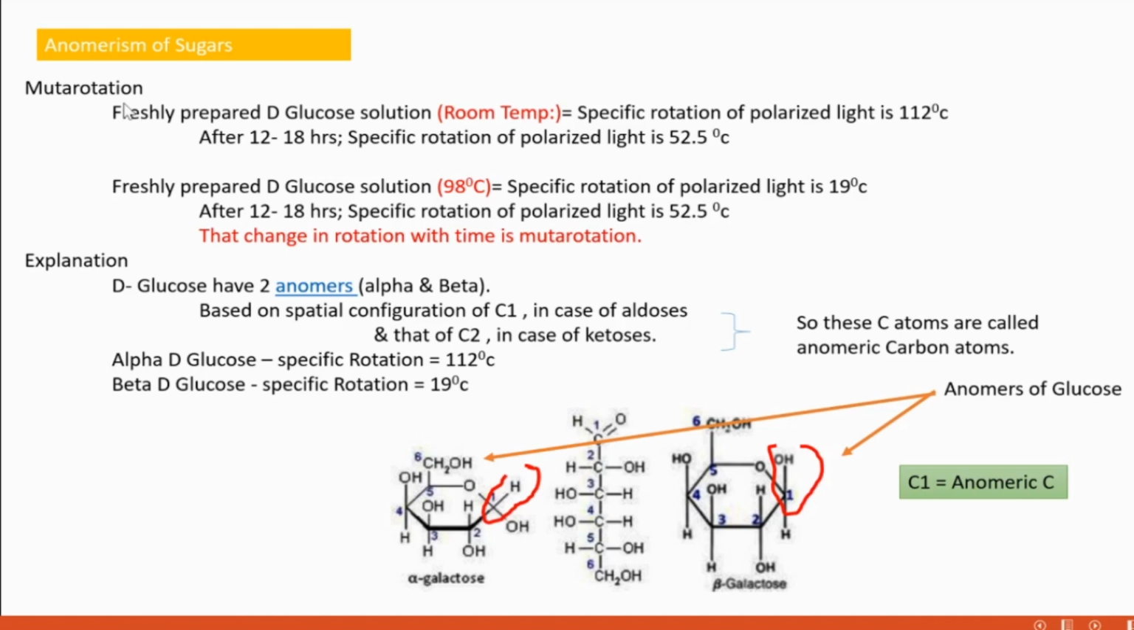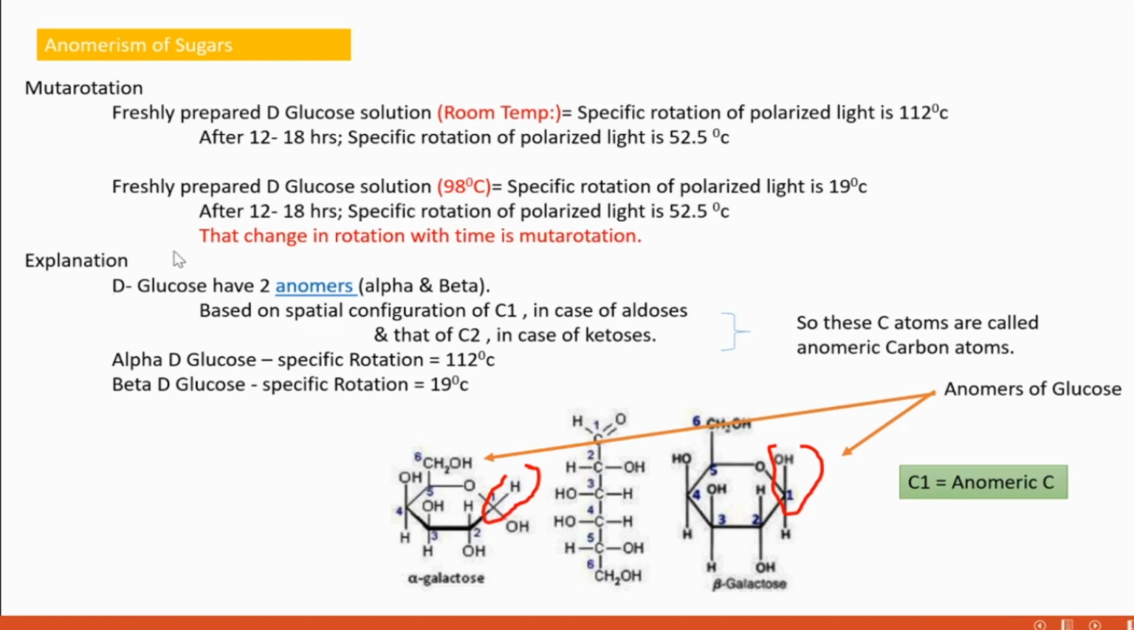So, this is the change in rotation with time. That change in rotation with time is called mutarotation, because in both cases, after some time, we notice a change in the rotation pattern. That word change, we need to give stress. You need to add it along with your answer. Change in rotation with time, change and time, those two words are important. That change in rotation with time is mutarotation.